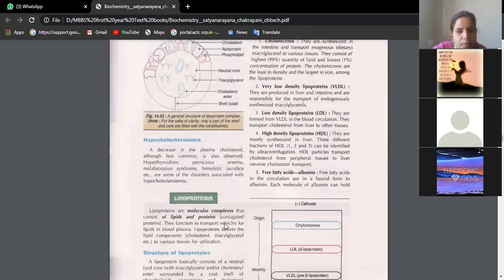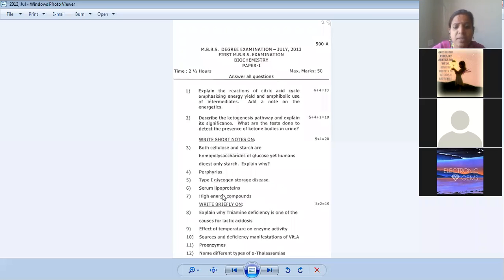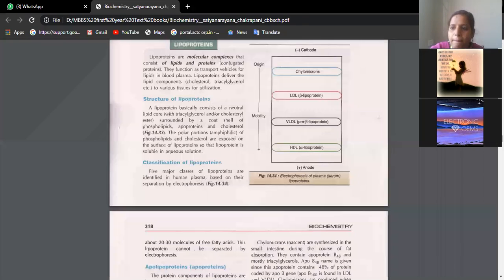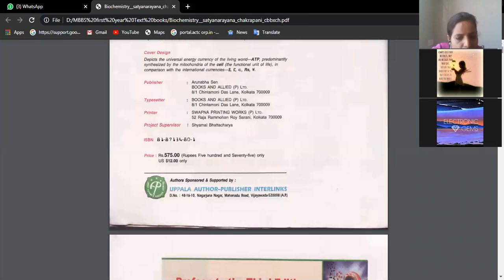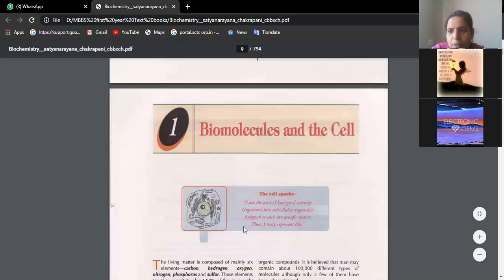Now, high energy compounds. I also told you about this recently. Can anybody tell me the meaning of high energy compounds? I will give a clue: the biological oxidation chapter.